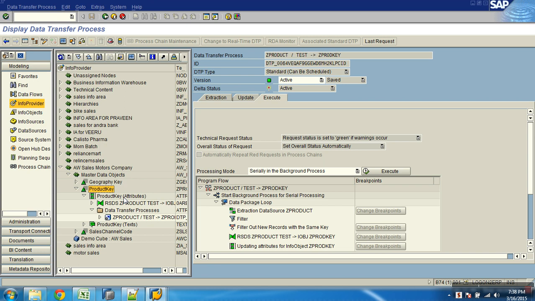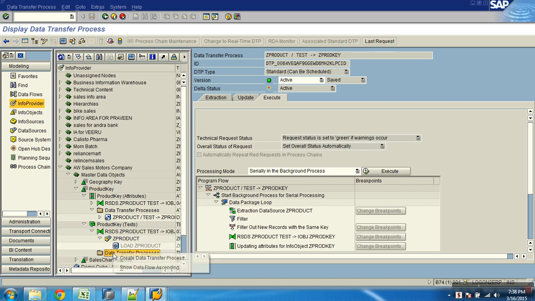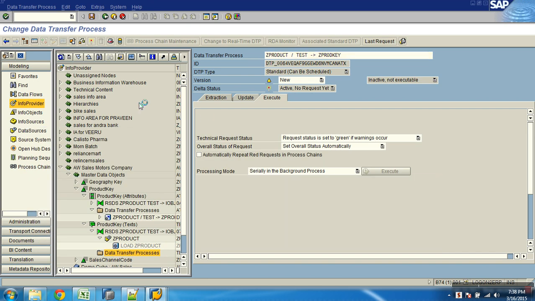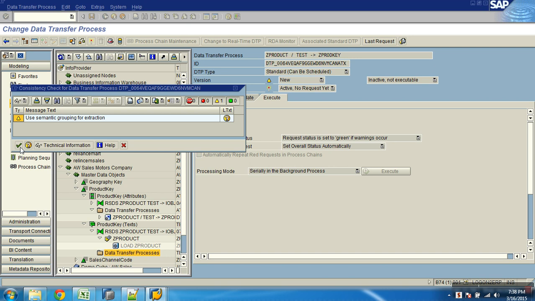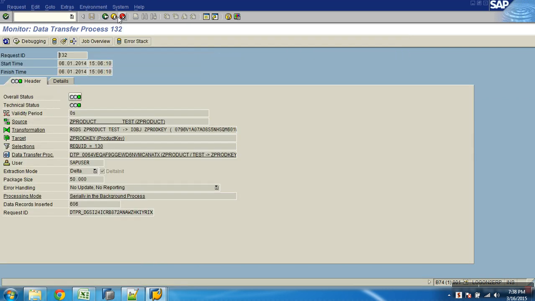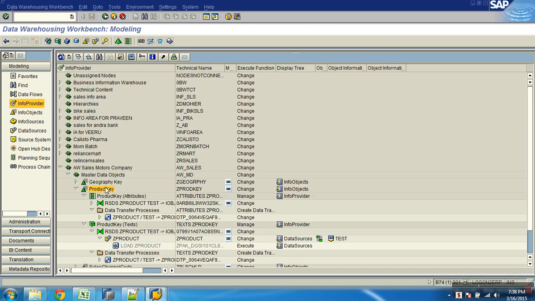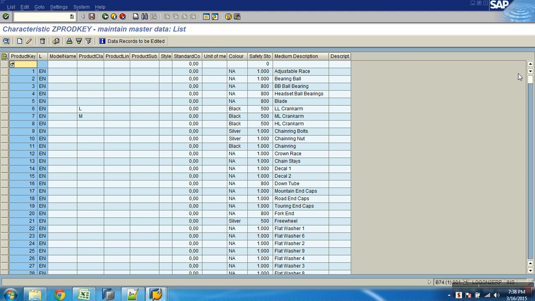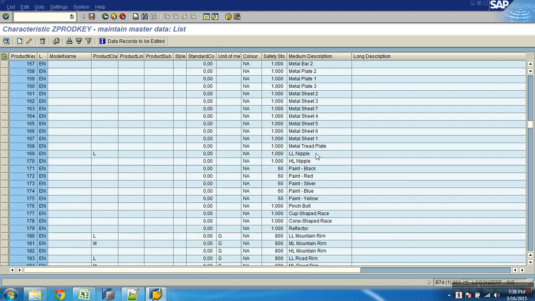So now, are the SIDs generated without text? Is my text mandatory? No, SIDs are already there. Create DTP. Execute and then that's it. Now if I see my product, I will have both. See, I see the languages also.